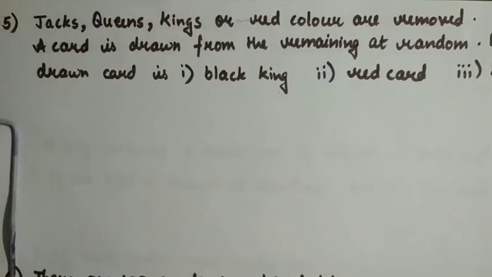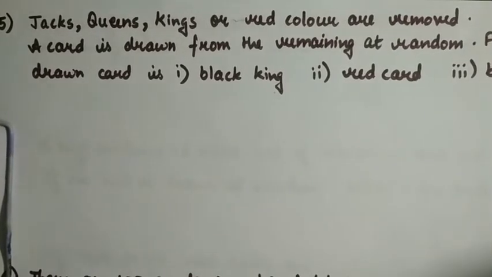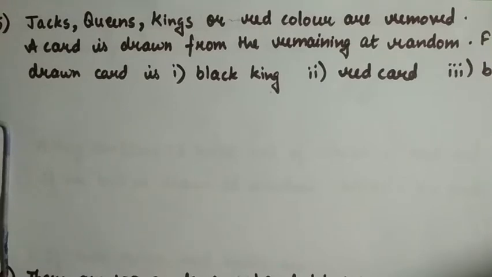So the next question is, from a pack of 52 playing cards, jacks, queens and kings of red color are removed.